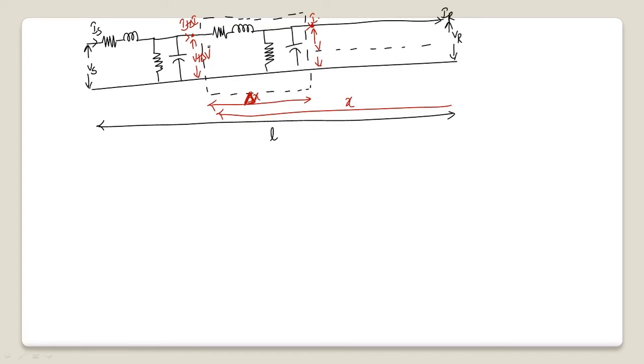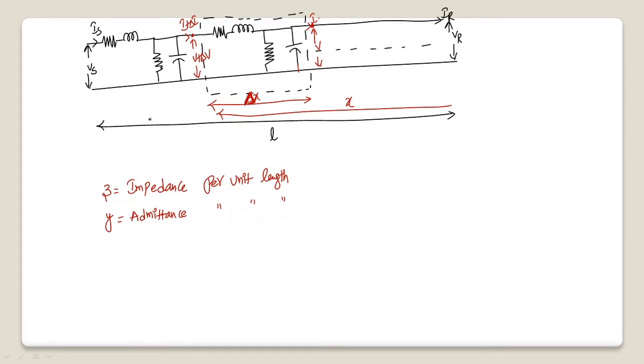In this small element we have some series resistance and inductance, as well as shunt capacitance and conductance. Let us assume Z is the impedance per unit length. Similarly, I am assuming Y as the admittance per unit length.